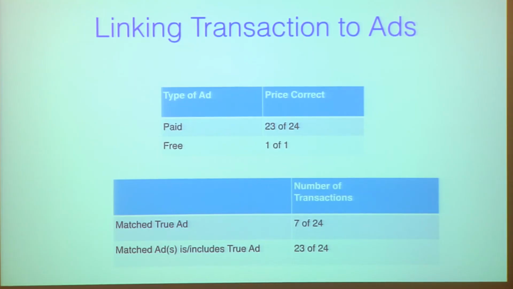After we have all this data, we applied our linking techniques on that, and we found that we can link all of these ads. Only one of the ads we couldn't link. It's because we couldn't reconstruct the price of the ad. We found that our scraper runs once an hour, and for that ad, the listing page was updated before we could run our scraper. So that's one of the reasons we missed the price point and we couldn't match the price. For all of the other ads, we could match the price and we could identify the exact transactions on the Bitcoin mempool.